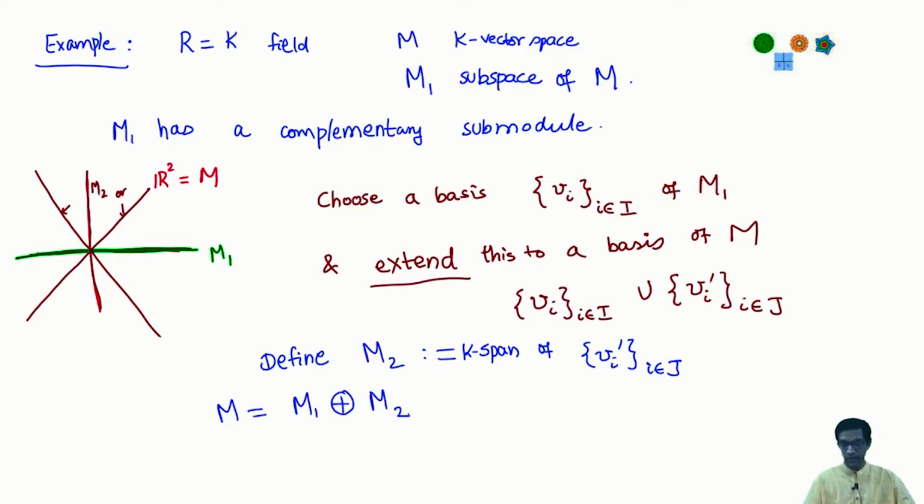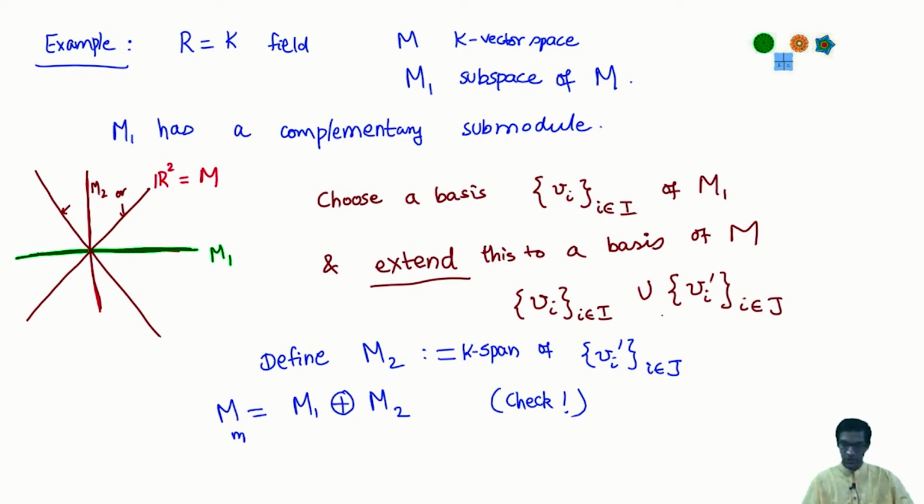Okay. Why? Well, again I will leave this for you to check, but you can already see why this must be true. If I give an arbitrary element m in M, I first write it as a linear combination of these basis elements. Some terms involve the Vi's, the other terms could involve the Vi primes. So the portion which is a linear combination of the Vi's, I call it M1. The portion which is a linear combination of the Vi primes, I call it M2. Okay, and now use this to show that this decomposition is unique and so on.